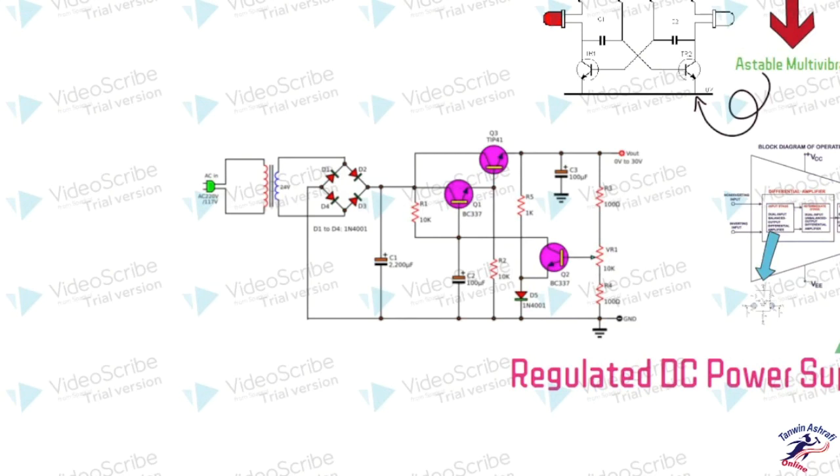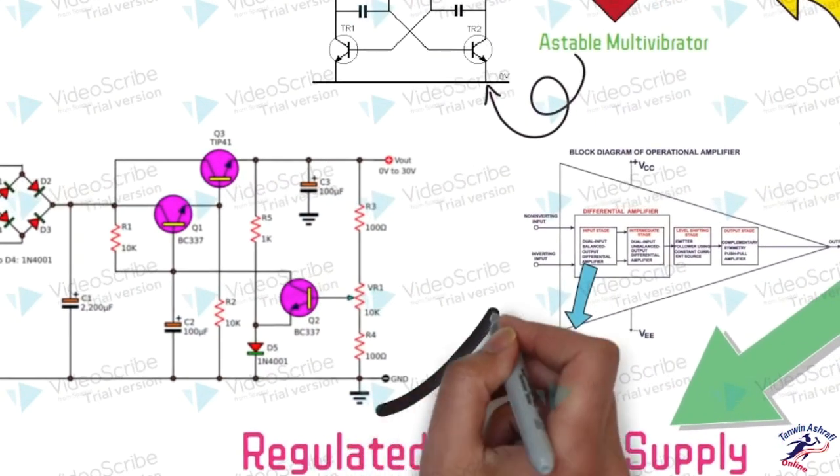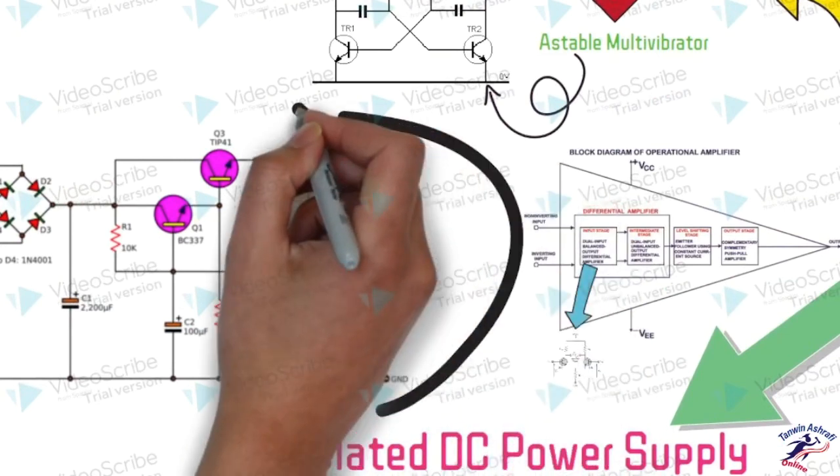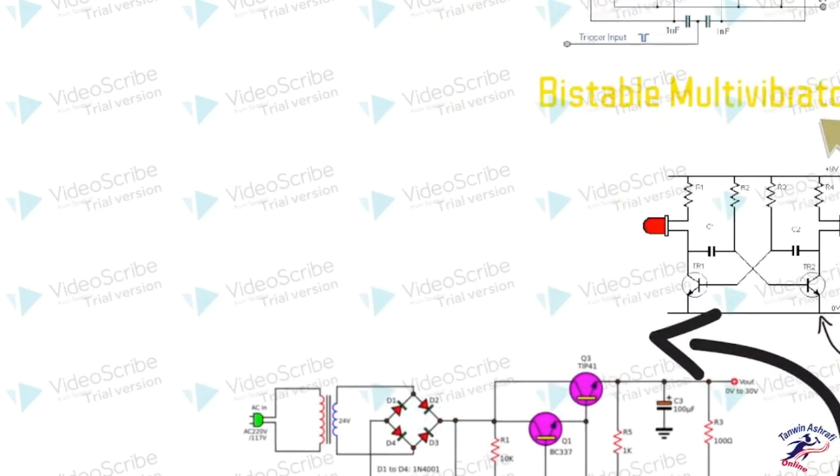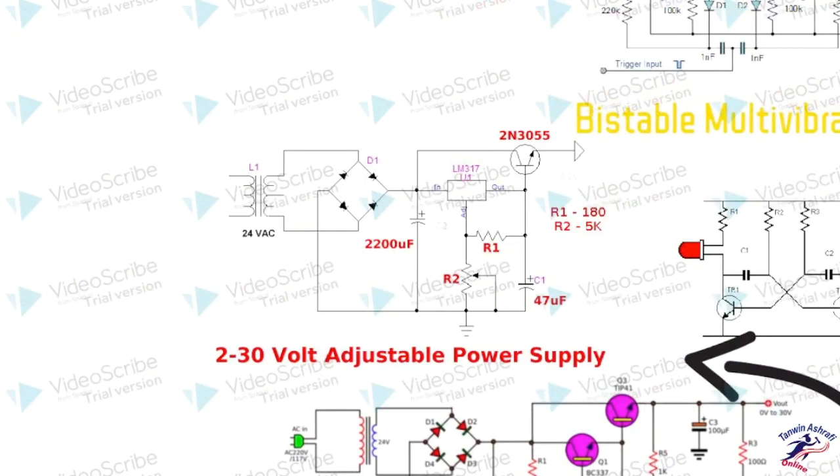So the next thing they decided for the power supply is the use of the IC known as the LM317. Through the LM317 we can set the voltage at any value between 0 to 30 volts. Here you can also see that for safety purposes we have used the transistor 2N3055 between the input and output.